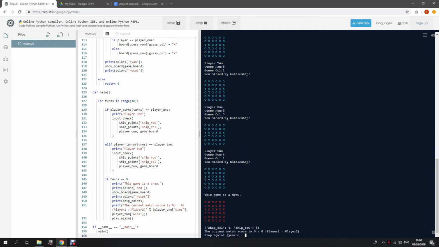So if the two players didn't guess any right position, the game will be a draw, and this board will show all the guesses, and it will also show the real position of the ship. So here is 4 for the column and 5 for the row, which is the real position of the ship. And it also shows the match score for player 1 and player 2.